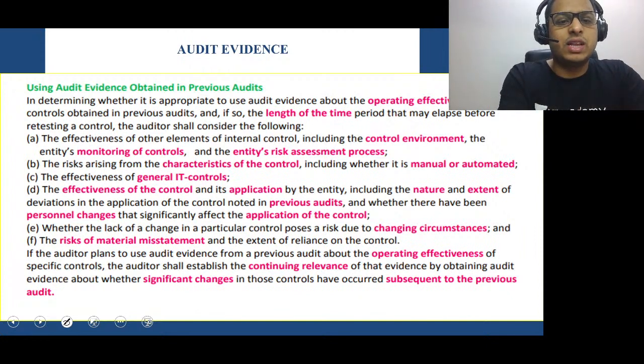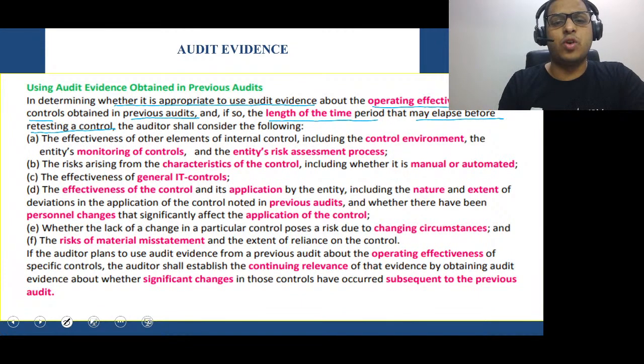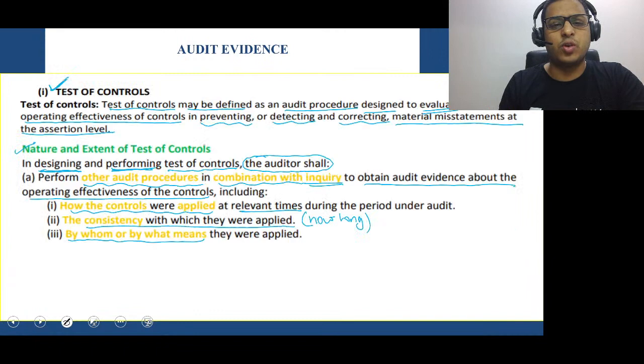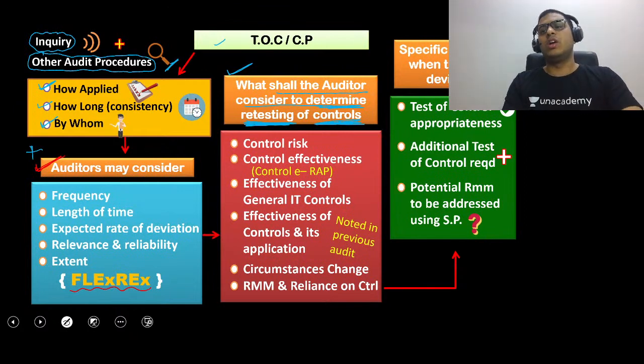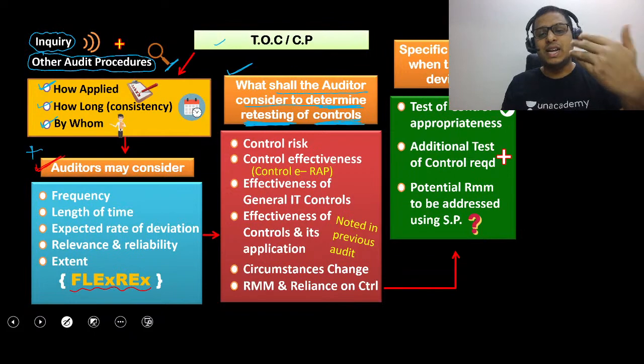In determining whether it is appropriate to use audit evidence about operating effectiveness of controls obtained in previous audits, and if so, the length of time period that may elapse before retesting a control, the auditor shall consider the following. To understand the meaning, what shall the auditor consider to determine the retesting of controls? What all will you think of to determine whether the control should be retested?